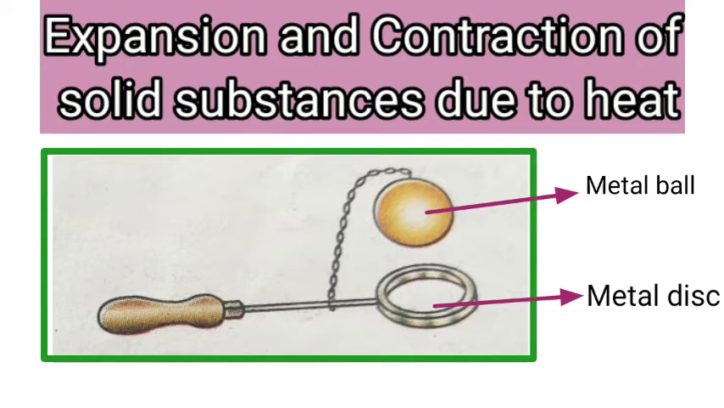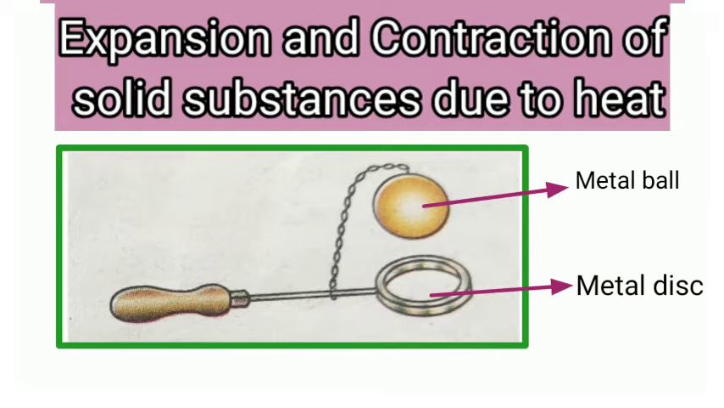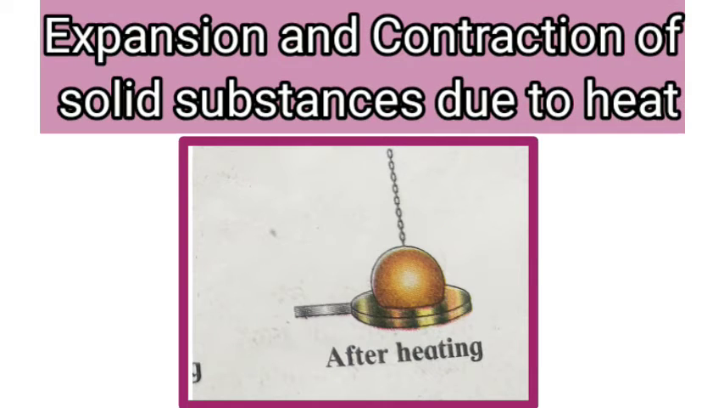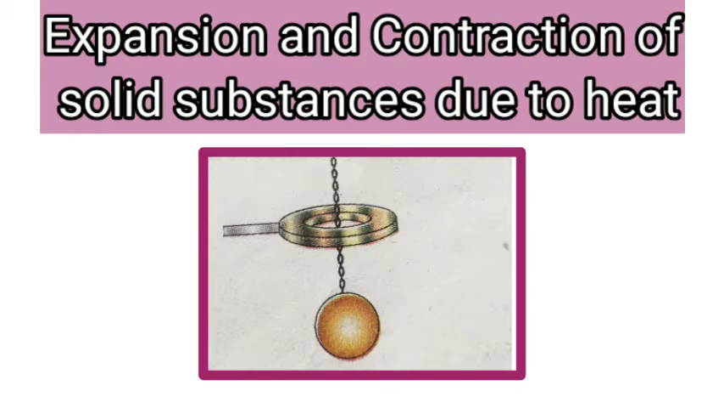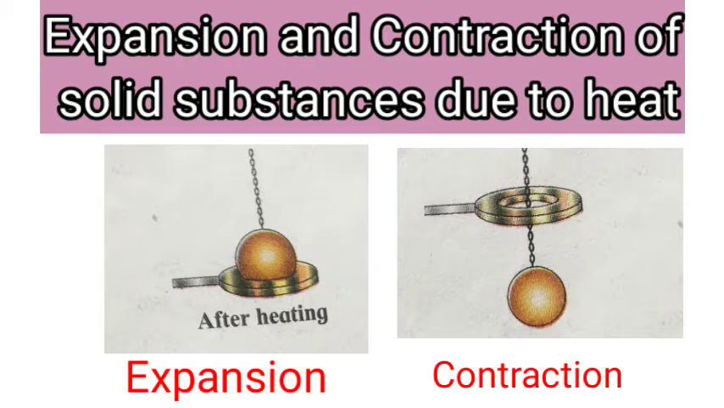Now, let's learn about expansion and contraction of a solid substance due to heat. To understand expansion and contraction, try this activity with me. Take a metal ball of such size that the ball just passes through the ring. Heat the ball and check whether it passes through the ring. Now, let the ball cool down and check whether it passes through the ring. The above experiment tells us that metals expand on heating and contract on cooling.